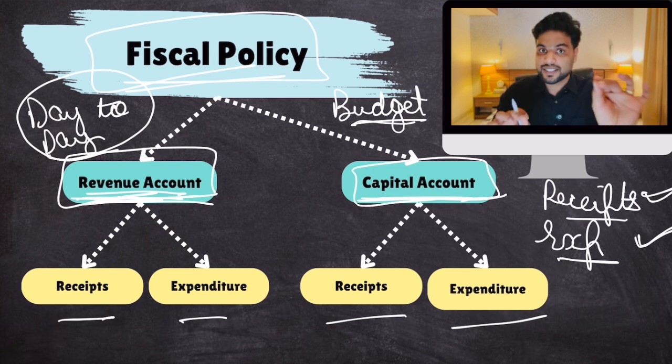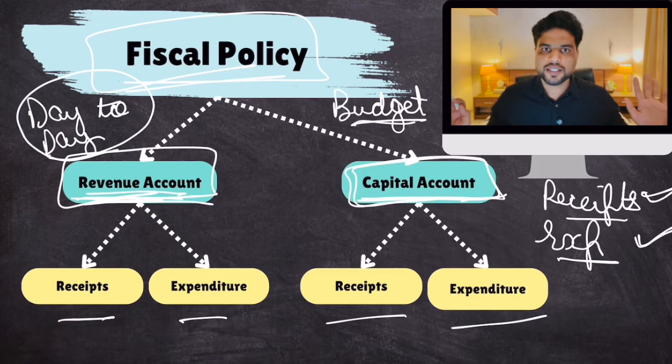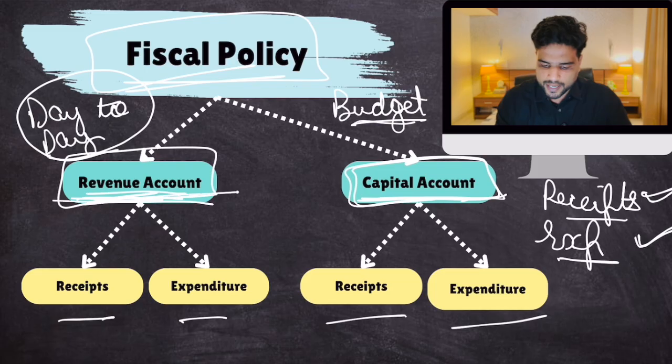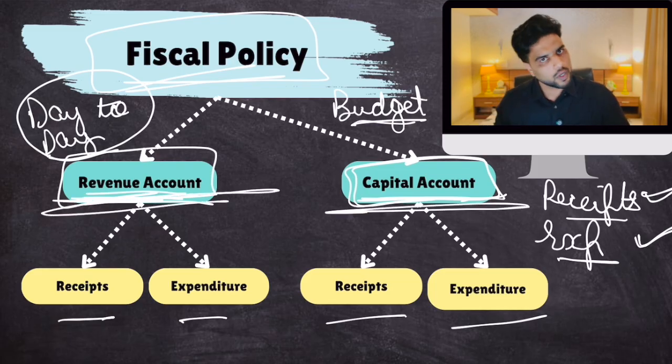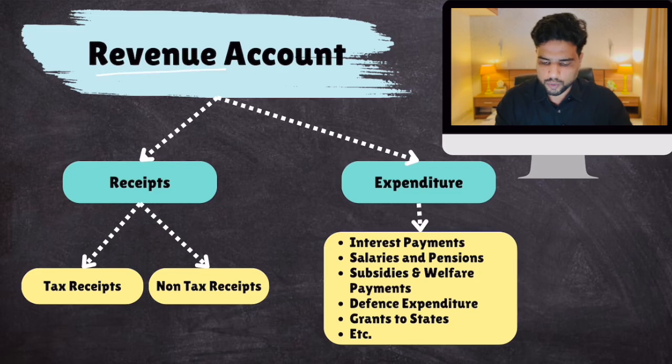I'll explain this difference in detail when we'll come to capital account. After understanding that difference, you will face no problems with respect to differentiating between the two accounts. Okay? But just remember, this preliminary definition, just remember, this is day-to-day, this is long-term. Okay? So revenue account has receipts, expenditure, capital account has receipts and expenditure. So first, let's talk about revenue account. Okay? So this is revenue account.